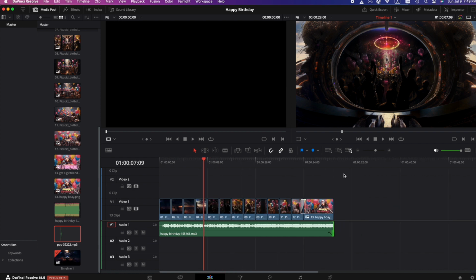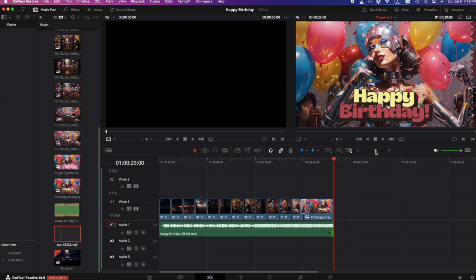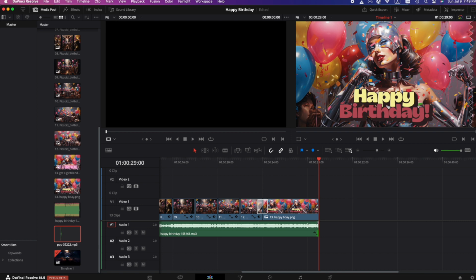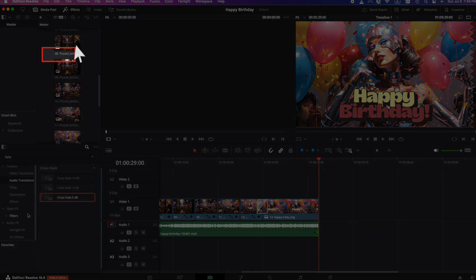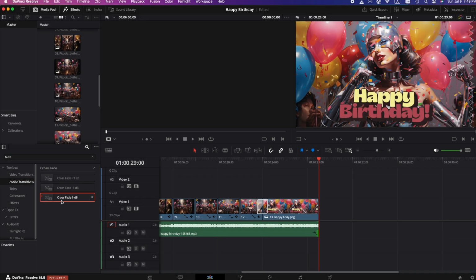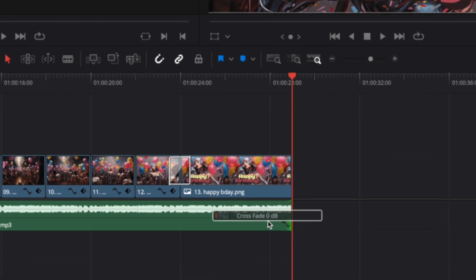And we're in business. However, at the very end, because we shortened this clip and it doesn't end in a very smooth way like that, we want to kind of soften that, and we want it to fade out. And the way to do that is actually very easy. Just go up to your Effects panel, go to the top, click on Effects, come down here to Audio Transitions. We're going to grab a crossfade. Just grab that crossfade and drag it onto the end of the audio clip. Yeah, right there. There you go.